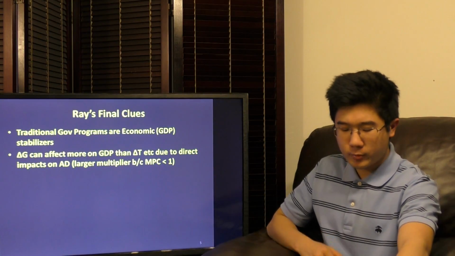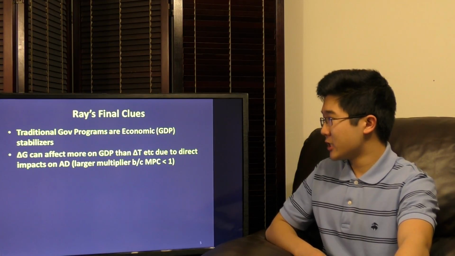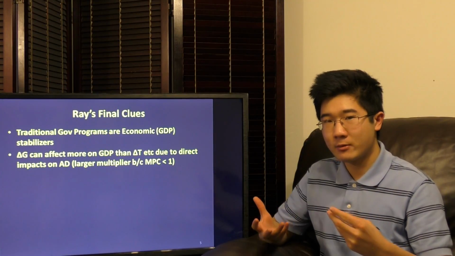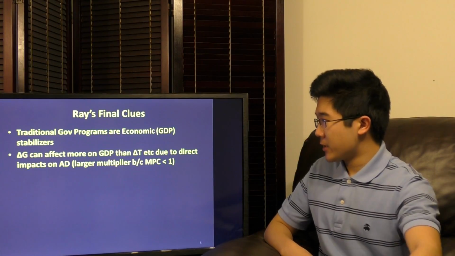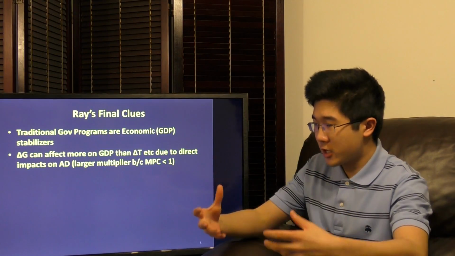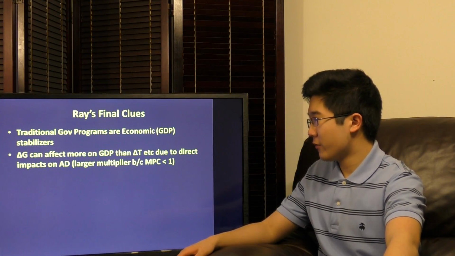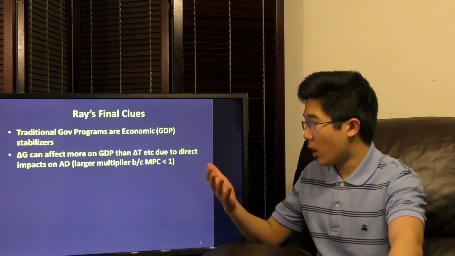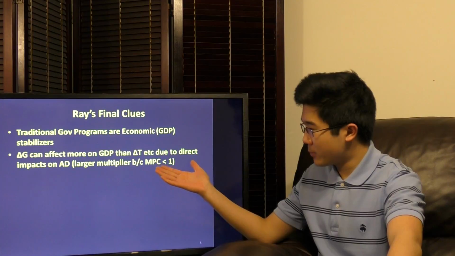So for our final takeaways, traditional government programs are typically GDP stabilizers at their foundation because they act immediately, with as little lag time as possible. But government spending, as an expansionary, direct government measure, has more effect on real GDP than a change in taxation because of its direct, immediate injection of spending and consumption on aggregate demand. So it has a larger multiplier as MPC is less than 1.